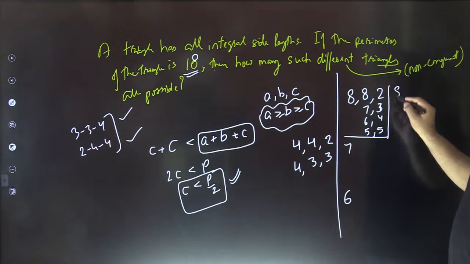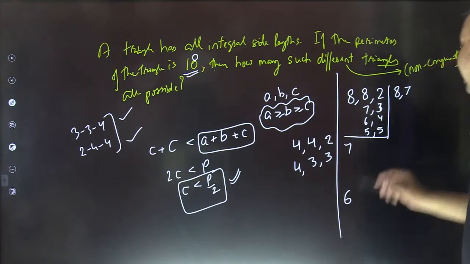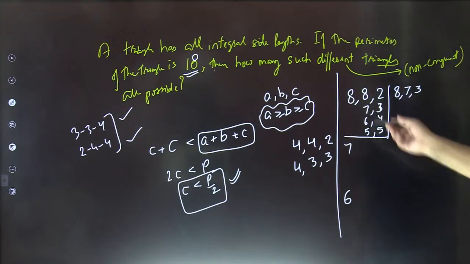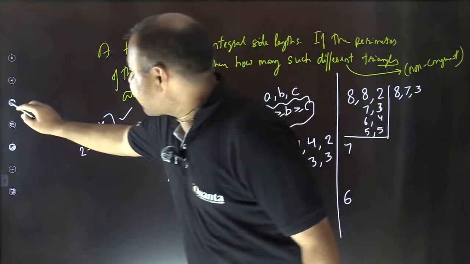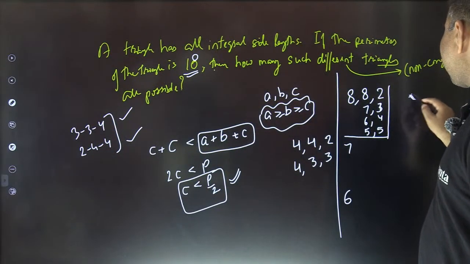After that, keeping the longest side 8, the second longest side can be 7, right? Now 8, 7, 3, and I'm starting with 7, 3. That is done already. All these cases are done. So all the cases with 8 are done.